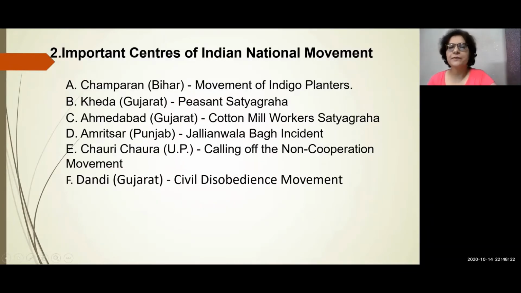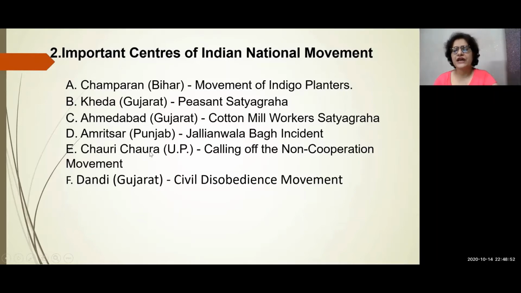Then second part, the important centers of Indian national movement can be asked. Like first, Champaran, that is in Bihar, the movement of indigo planters happened there. Then Kheda in Gujarat, the peasant satyagraha happened. Then third is Ahmedabad, again in Gujarat, cotton mill workers satyagraha happened. Then Amritsar, Punjab, Jallianwala Bagh incident happened.